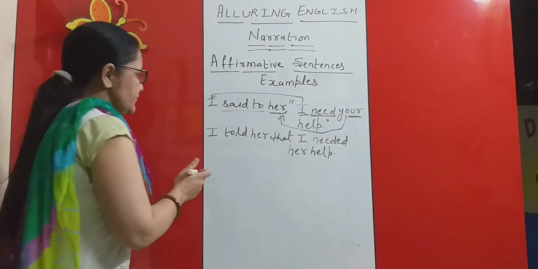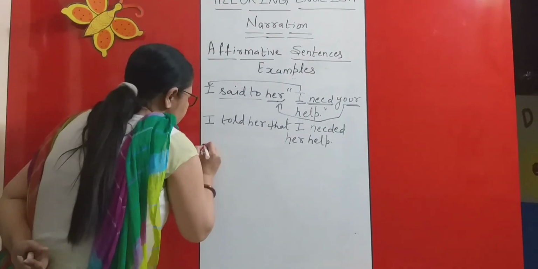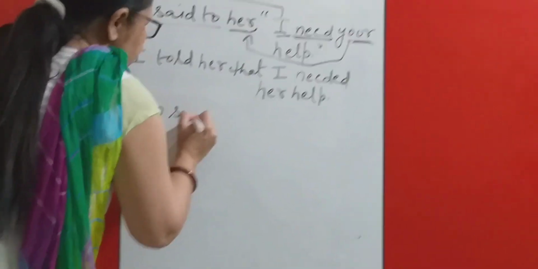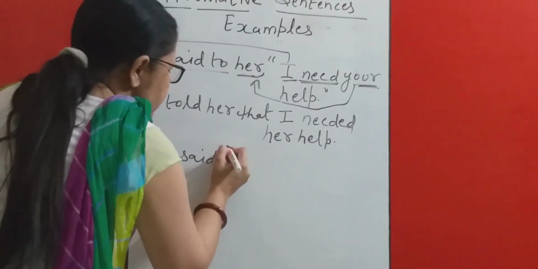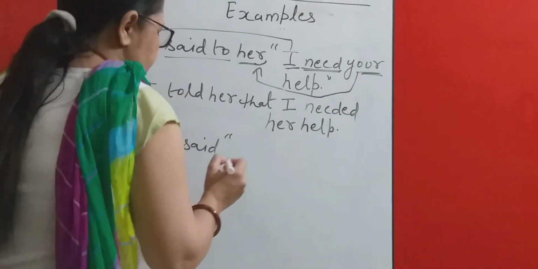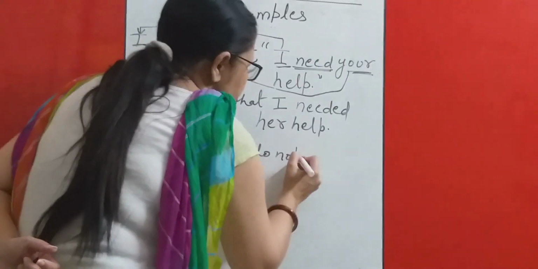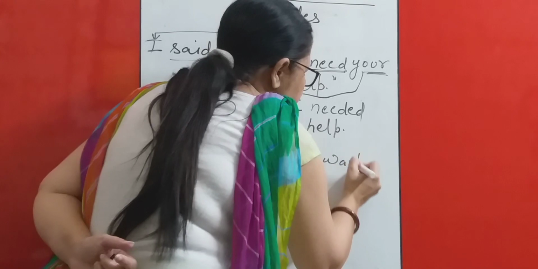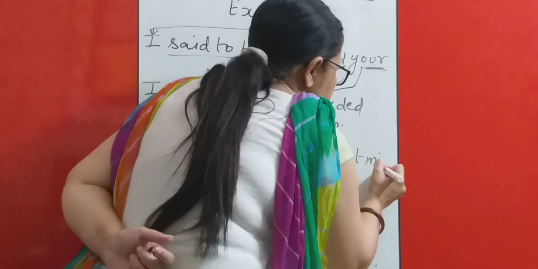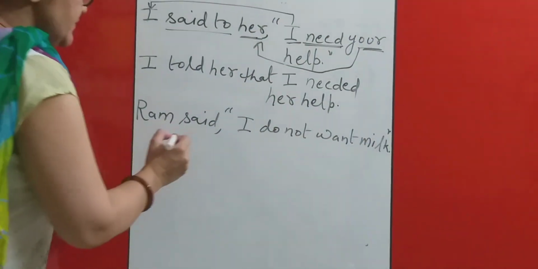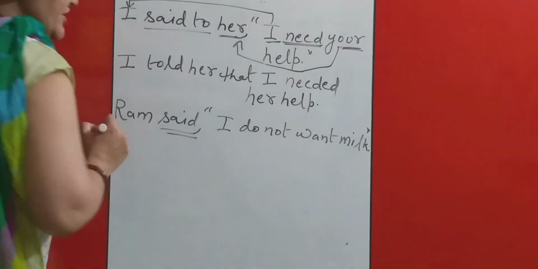Now, let us take one more example here. Ram said, inverted commas, "I do not want milk." So now in this example, just see, said is given here.